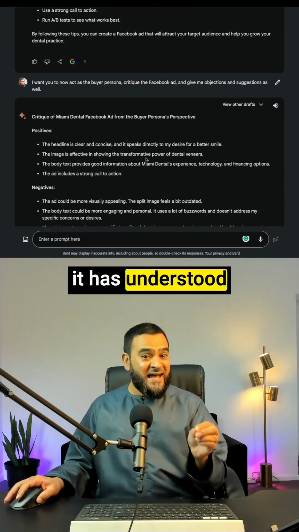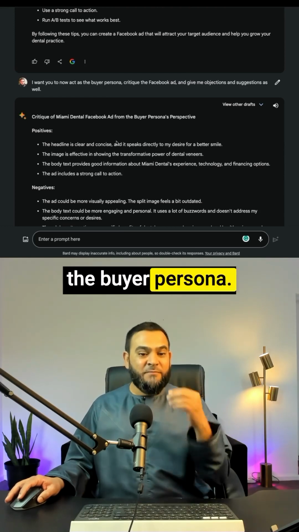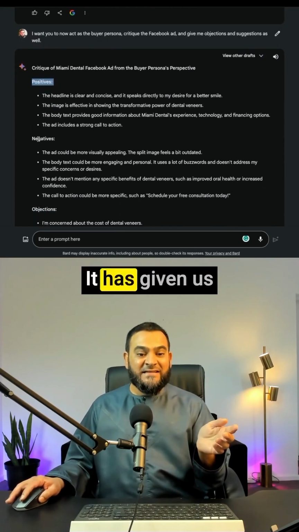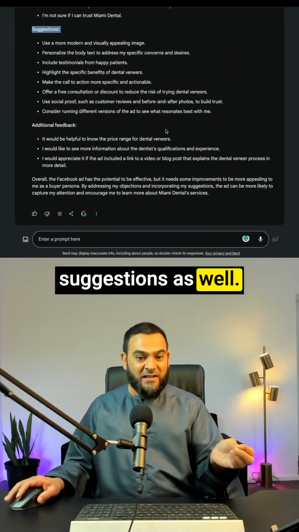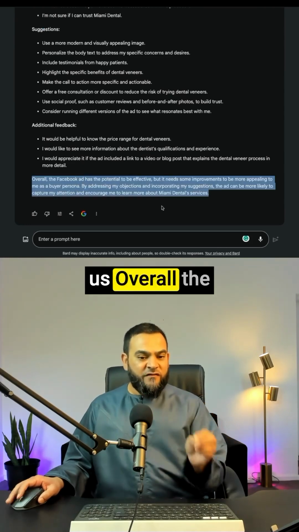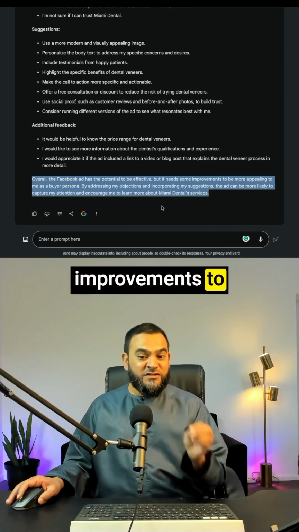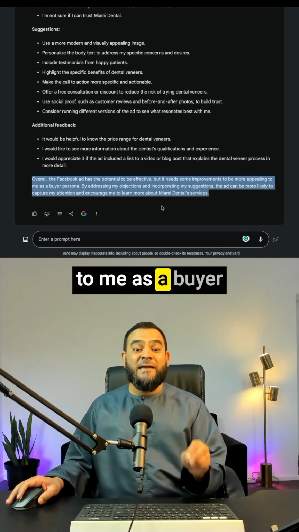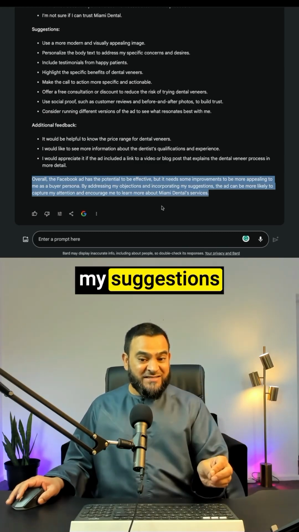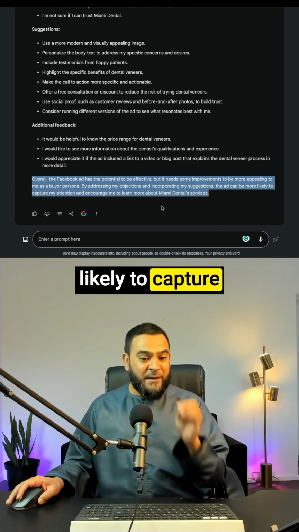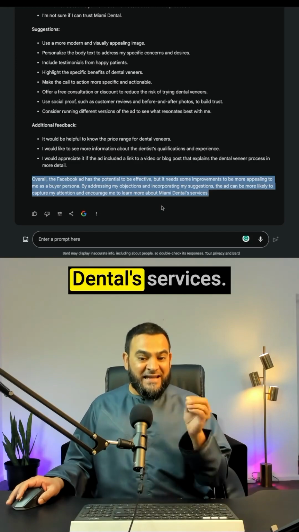Now, as you can see, it has understood what we wanted it to do, as it has critiqued this ad as the buyer persona. So it has given us some positives, some negatives, and also objections and suggestions as well. And right at the bottom, it is telling us overall the Facebook ad has the potential to be effective, but it needs some improvements to be more appealing to me as a buyer persona. By addressing my objections and incorporating my suggestions, the ad can be more likely to capture my attention and encourage me to learn more about Miami Dental Services.